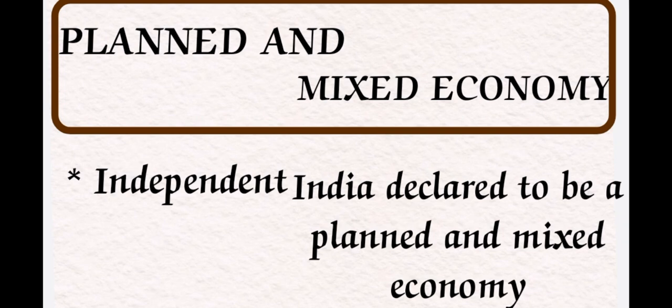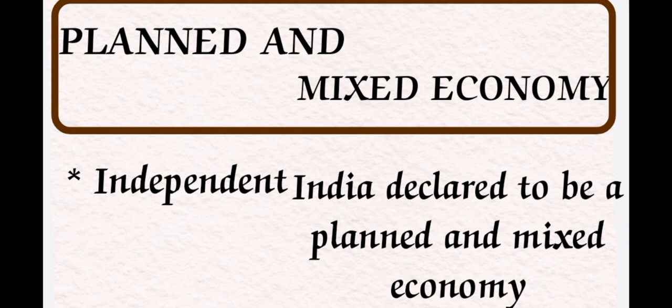Coming to the next term, that is the mixed economy. In the previous class we already discussed the socialistic economy and the capitalistic economy. Capitalistic economy means a very free market, because each and everyone can be involved in that market without any restrictions from the government. Socialistic means the society, where each and everyone is equal before the market, and there is no private partnership; all the land and industries are under the government only.